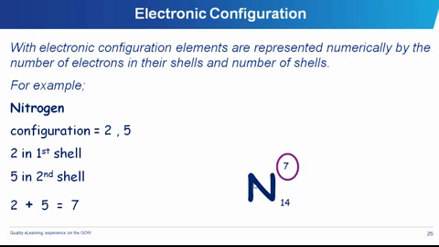In the electronic configuration method, we simply write out the numbers according to the shell, just as we have on the screen. Nitrogen has an atomic number of 7, which means the first 2 electrons would be in the innermost shell, which is K, and that shell only holds 2 electrons, while the next shell, which could hold as many as 8 electrons, accommodates the 5 electrons left. So in the configuration, it will be 2 and 5.